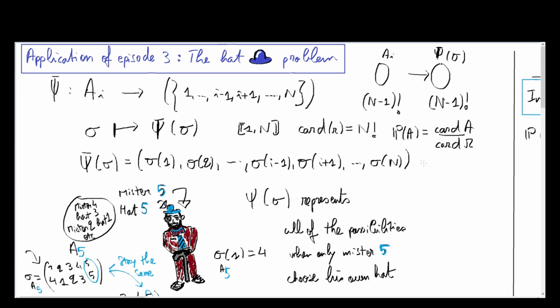So the two questions we're interested in are, first, the probability that absolutely no man chooses their own hat, the probability of no man choosing.